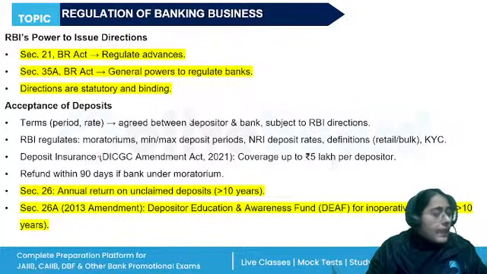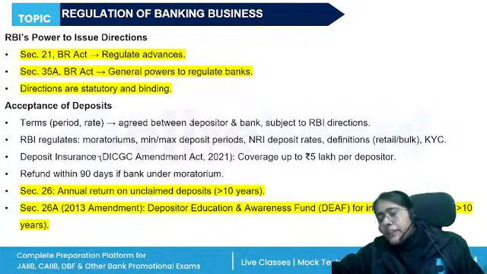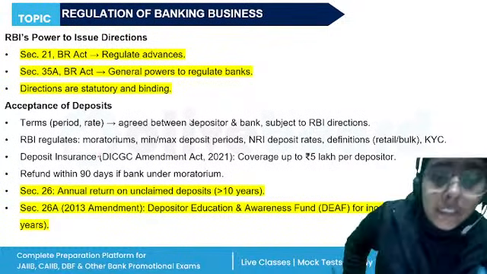Okay. Then the unit 3, which is the regulation of banking business. Again, RBI has the powers to regulate the banking business, accepting of deposits, giving of loans, any other things. RBI will regulate it, monitor it, right?